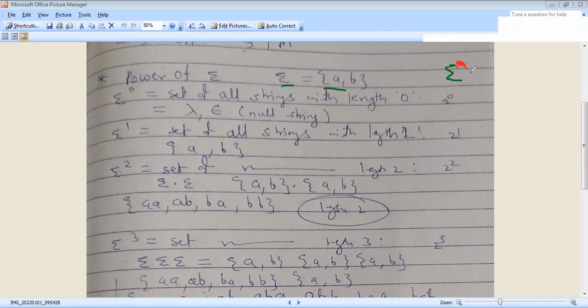Sigma star, otherwise it is written as (a plus b) star. Star is the Kleene closure. This is the Kleene closure.